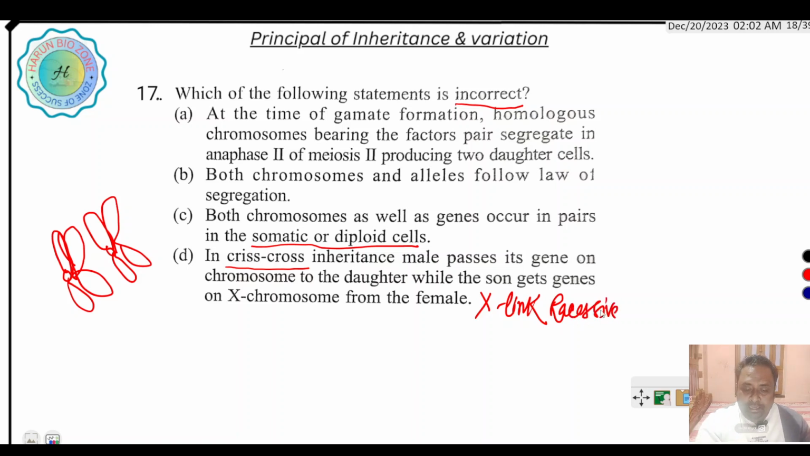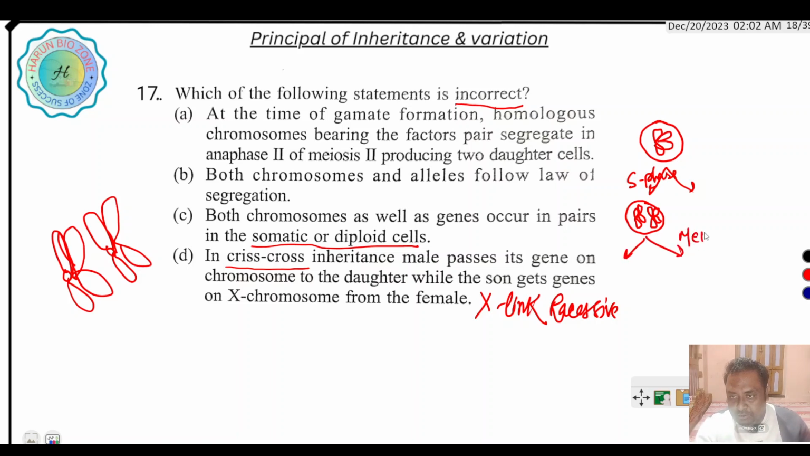So what happened? You see here, this is the chromosome. This is the cell. This cell undergoes division. During S phase of the cell cycle, the number of chromosomes becomes double. Then in meiosis 1, at anaphase 1,